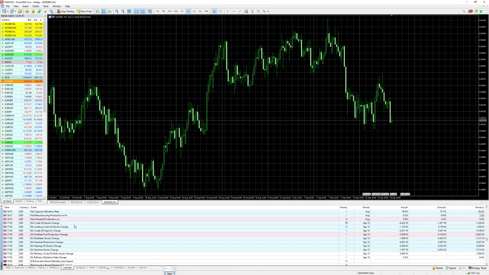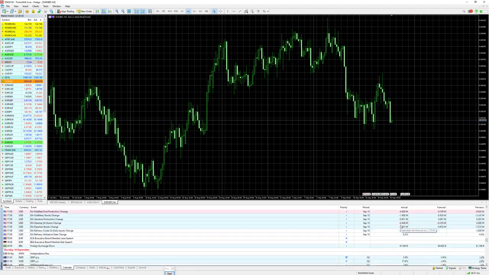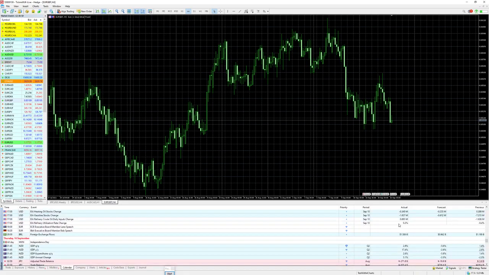And the calendar is very interesting because you see all the upcoming events, you see the priority with one dot until 4 of them, and you see the period, and you see the previews, the forecast, and the actual numbers.